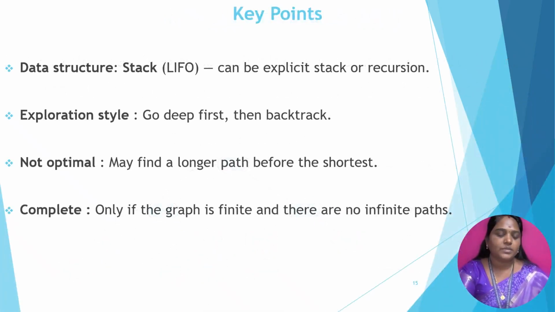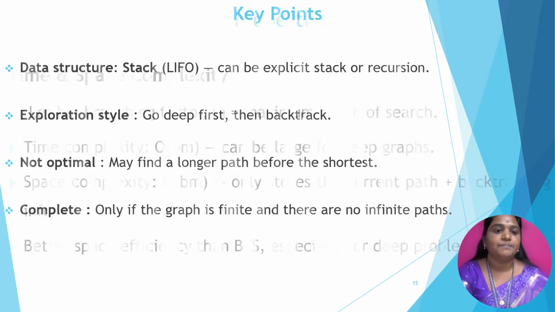Now, what are the main key points of DFS? It uses the stack data structure, last in first out, and goes deep first. Backtracking is also its main advantage. It's not optimal because it does not visit all the nodes. So it is not optimal, but it provides a complete solution because it reaches the goal node. Is it complete? Yes, it is complete only if the graph is finite and there are no infinite paths of nodes. Those are the main key points of the DFS algorithm.